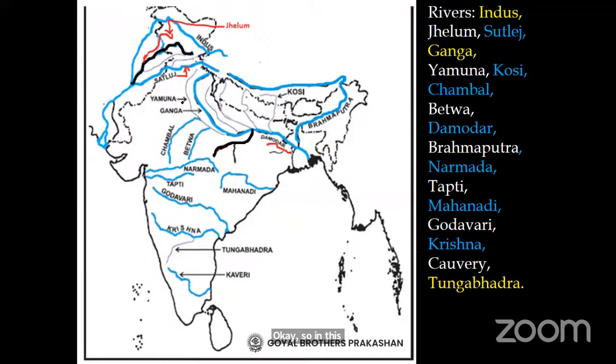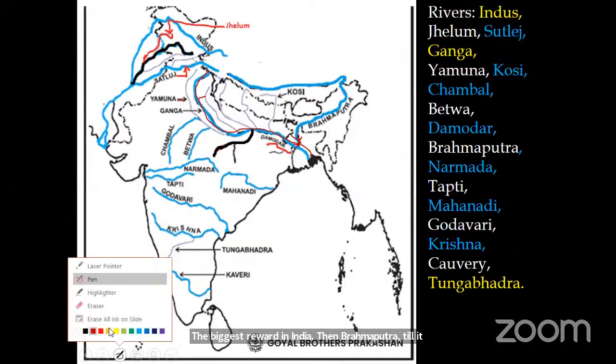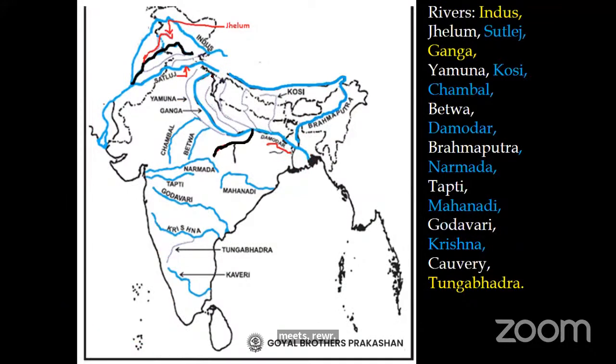Okay. Satluj, then this river is Yamuna here. This river is Ganga, the biggest river in India. Then Brahmaputra till it meets river Ganga. Now please remember that while marking the rivers, you can always put the arrow towards the river, and you can show these rivers.